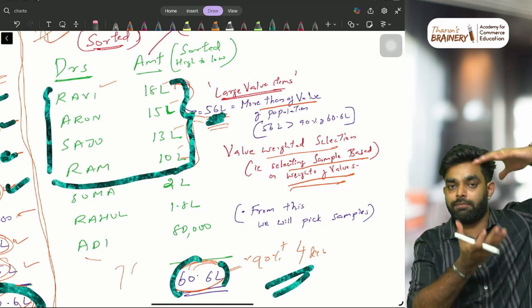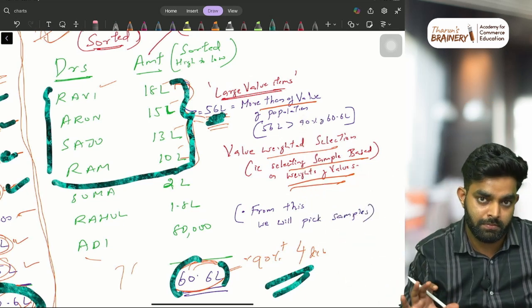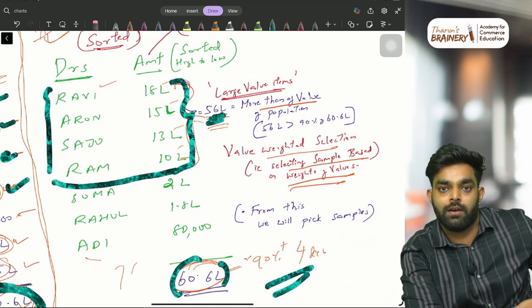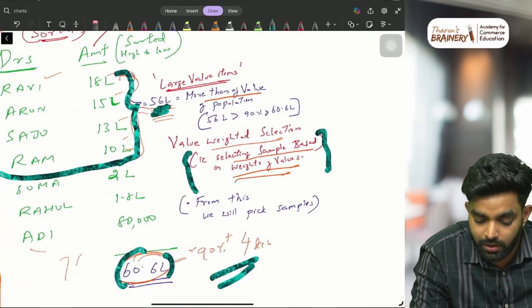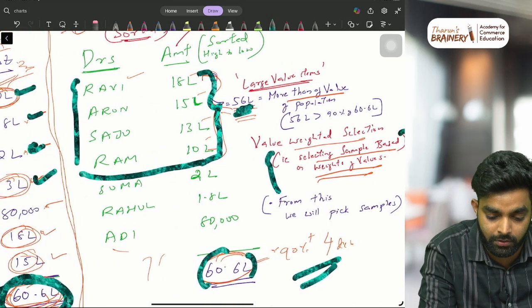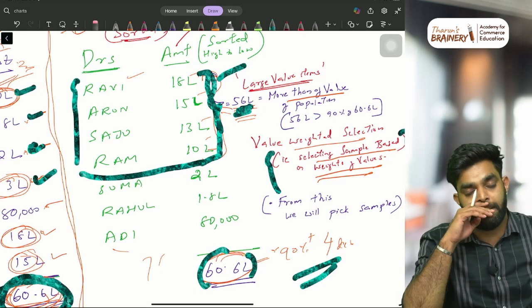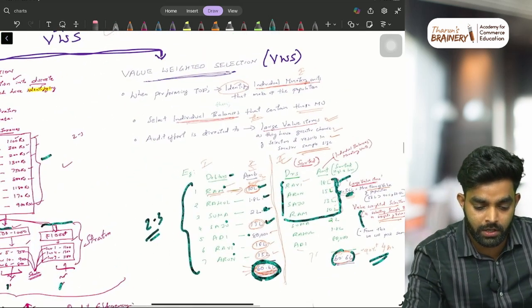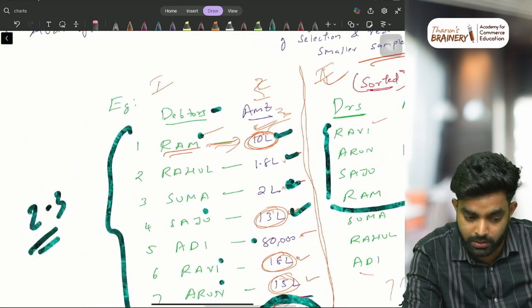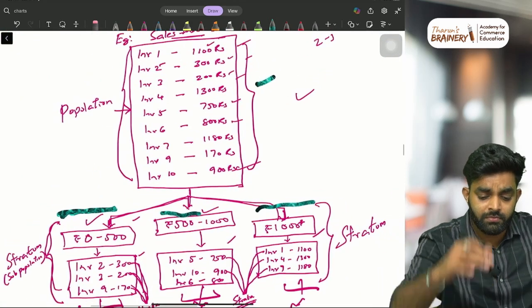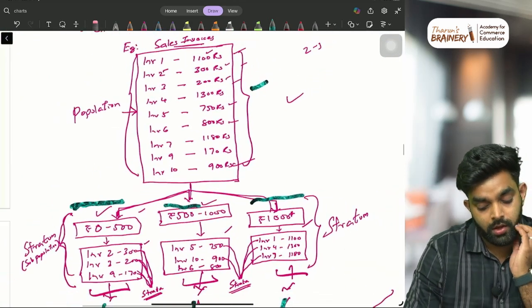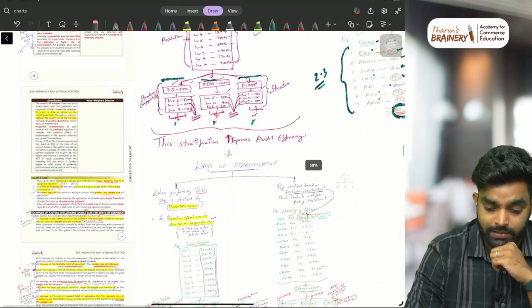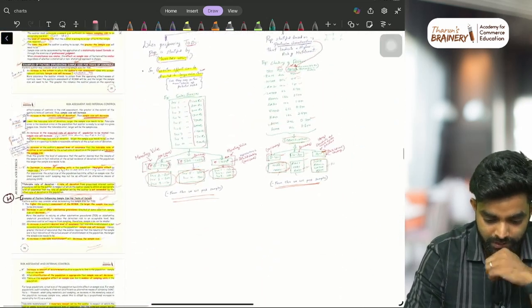So you'll group them first and pick the sample from them, because they are actually the bigger guys in the entire debtors. Value weighted selection: that is selecting the sample based on weight of value. You group them like this and select the sample from them. Here you are grouping based on value, amount, and there you are grouping based on different characteristics. Stratification and value weighted selection. Hope you got it.